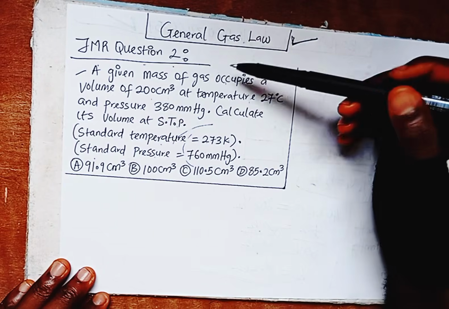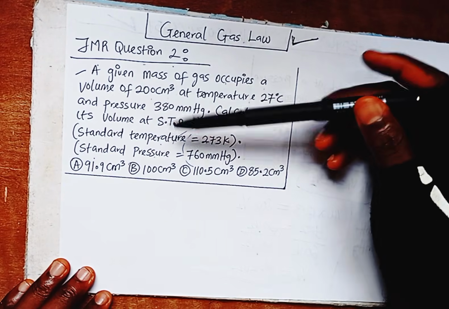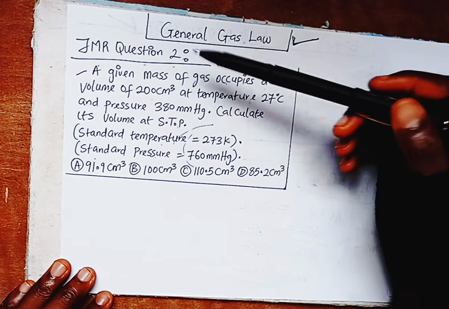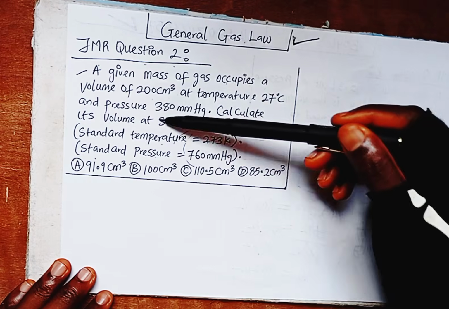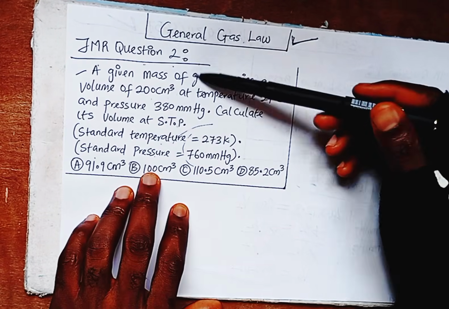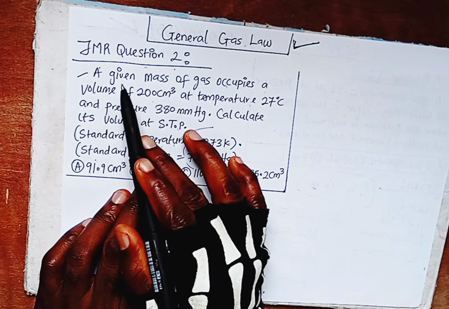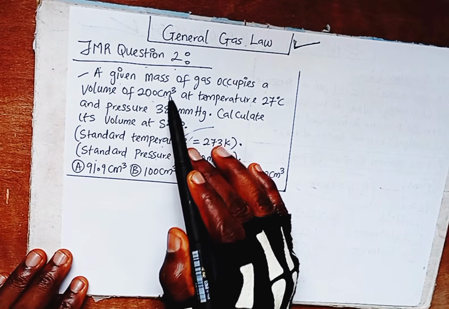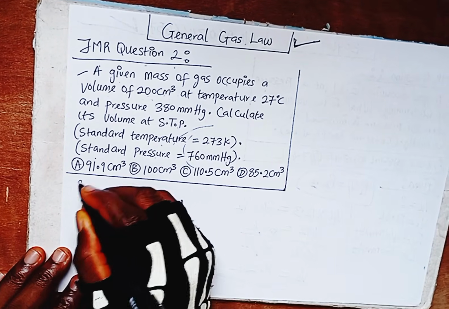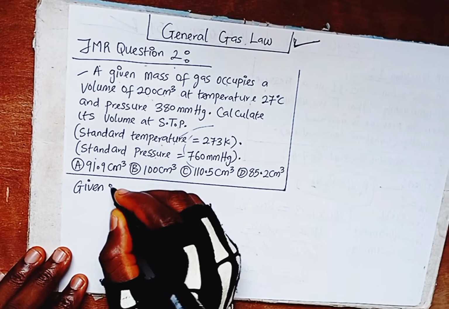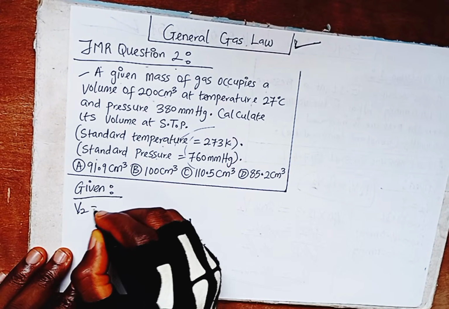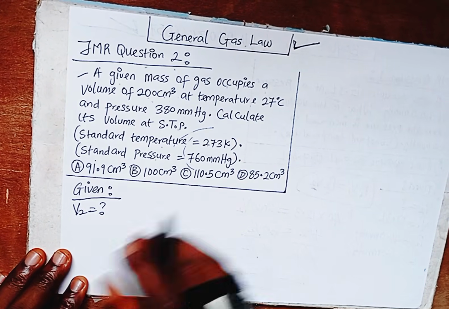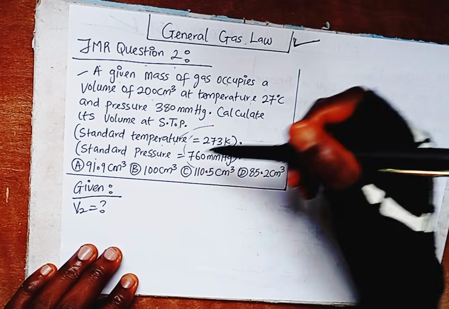First of all, we have to look for what they told us to find. They told us to calculate its volume at STP. Did they give us any volume before as first volume? Yes. A mass of gas occupies a volume of 200 cubic centimeters, so this is V1. We are asked to find V2. Since we are looking for V2, we are supposed to write out the formula.